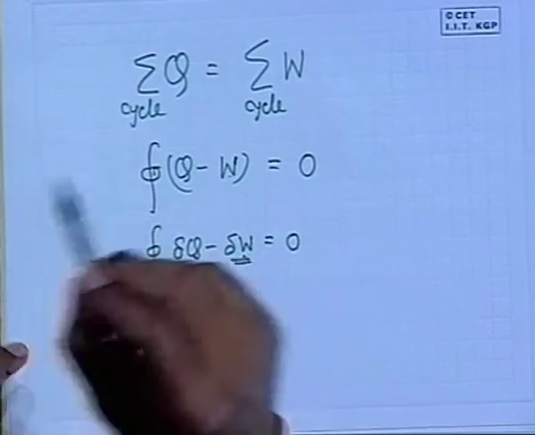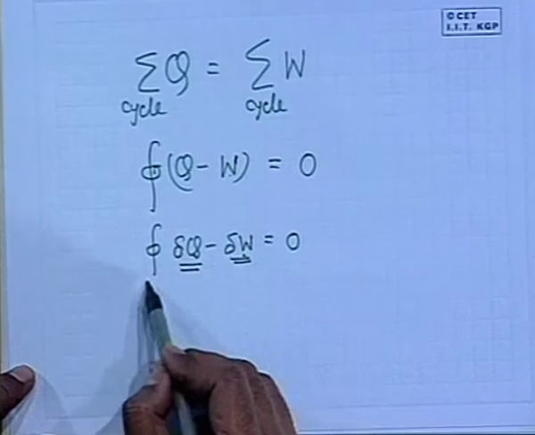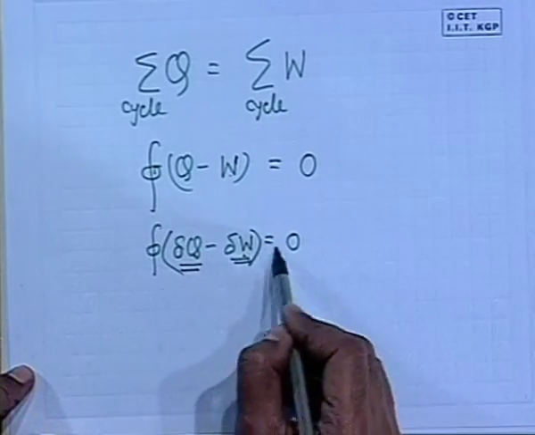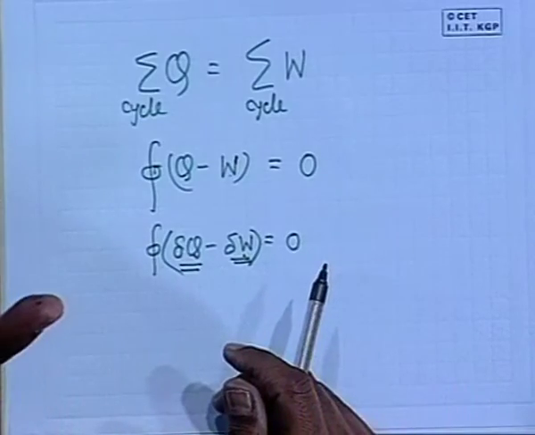If you integrate this in a thermodynamic cycle, then we can write the cyclic integral of delta Q minus delta W is 0. Why am I writing it this way? From elementary mathematics, the cyclic integral of any point function is 0. True or not?